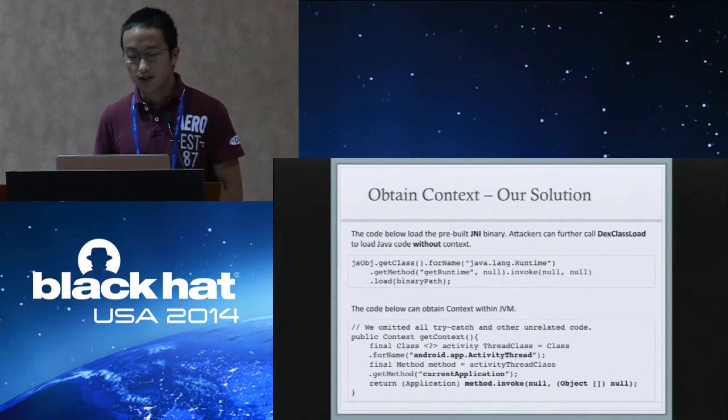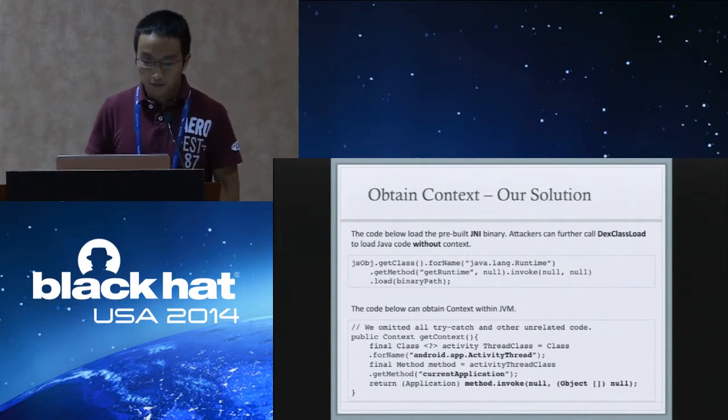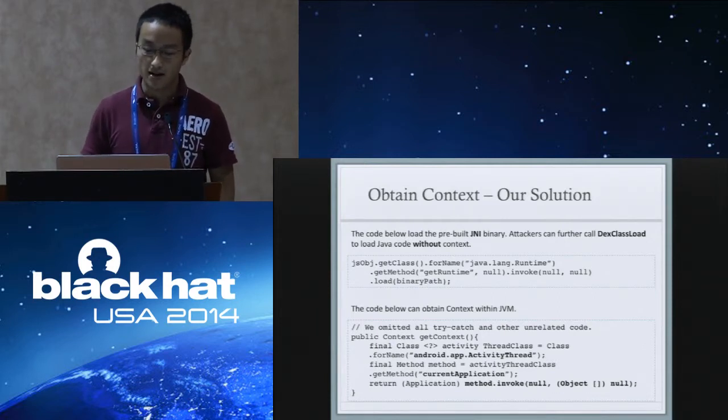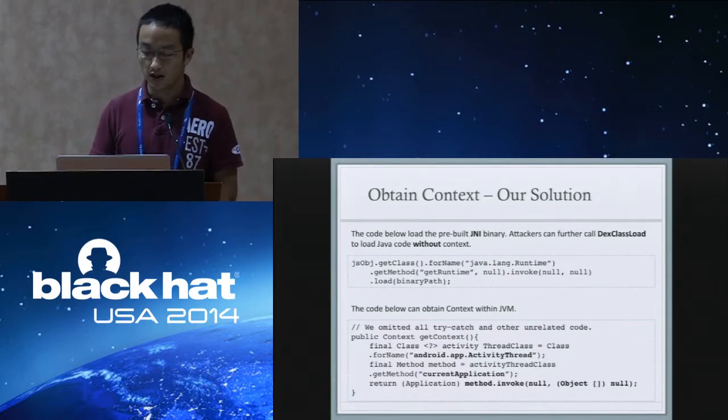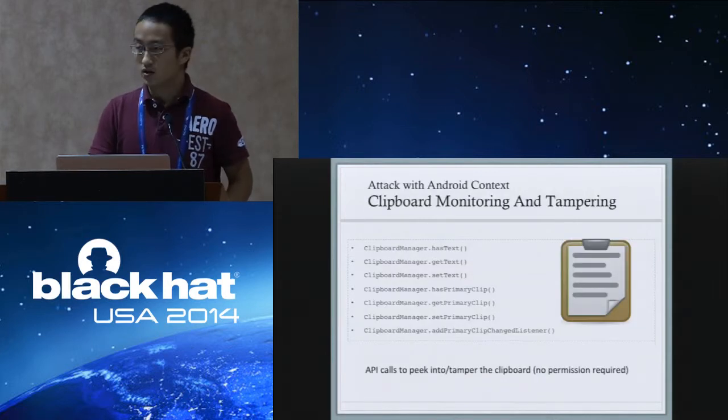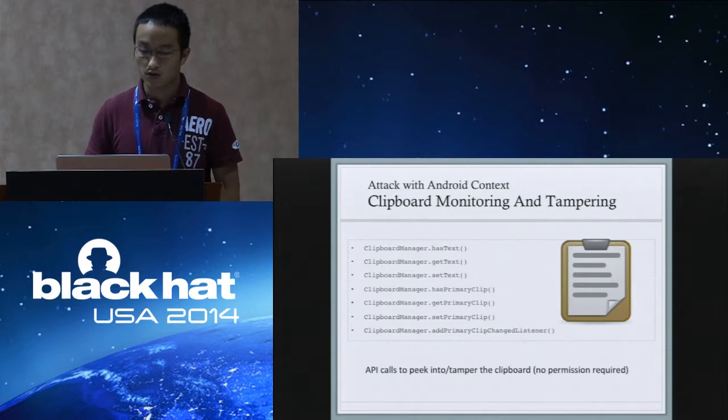So our final solution is like this. We use the JavaScript bridge loading method to load a JAR binary into the JVM. In this way, we can obtain the context, and we can also obtain a Java environment to register Java callbacks. So with Android context, we still need more tricks to do both powerful and stealthy attacks.